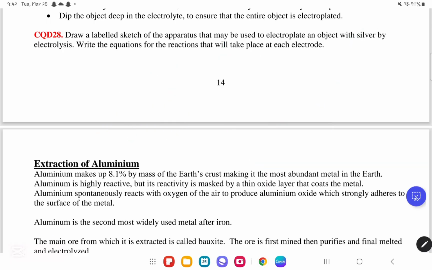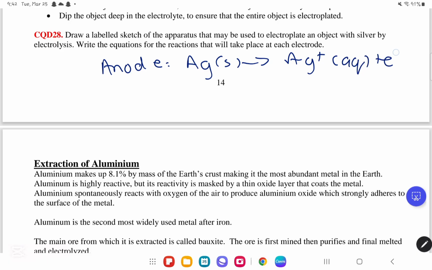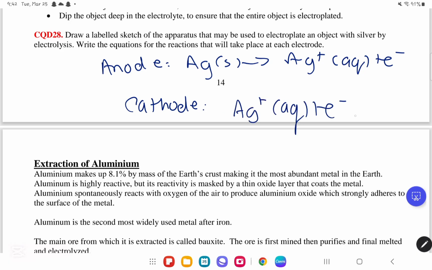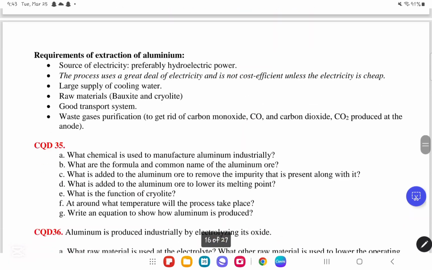Now, if we want to write the equations that will take place at each electrode, at the anode we have Ag solid. At the anode it will undergo oxidation, so it will lose an electron and become Ag+ aqueous plus e-. Whereas at the cathode it will undergo reduction, so it will gain an electron: Ag+ aqueous plus e- gives us Ag solid. So that's pretty much it for this question. We'll move down a little bit more.